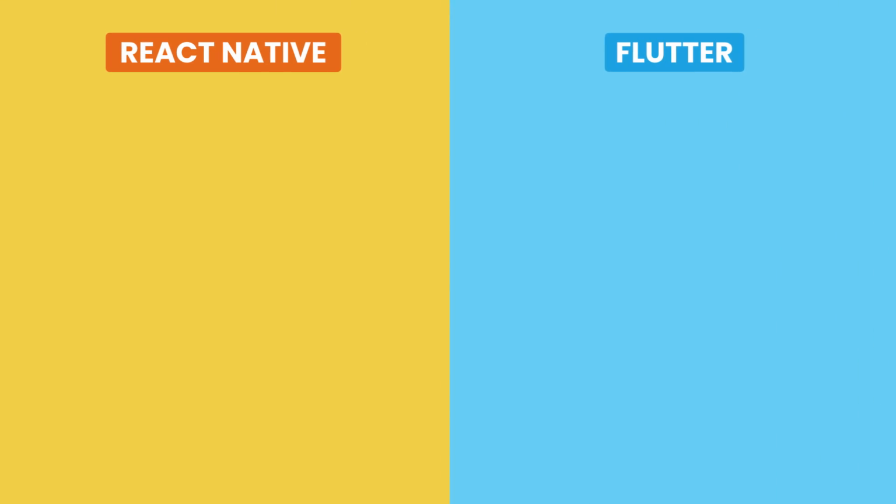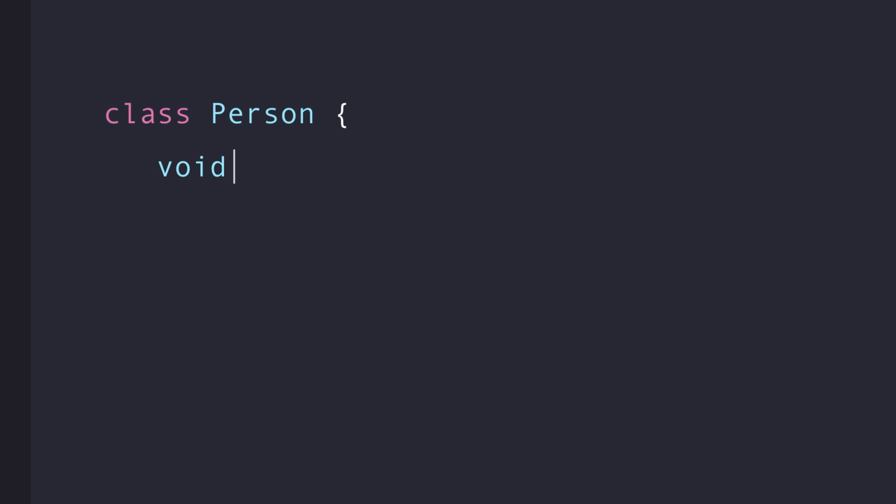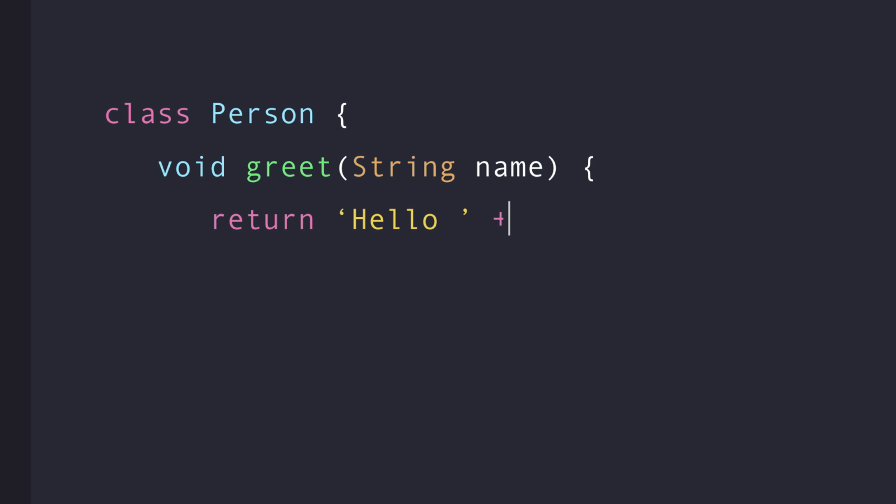Now, in terms of programming languages, React Native uses JavaScript. So if you're a web developer and know JavaScript, React Native is the most straightforward path for you to get into mobile development. Flutter, on the other hand, uses Dart, which is a new object-oriented programming language created by Google. It's very similar to Java and JavaScript in terms of syntax. So if you know Java, JavaScript, or C#, you can quickly get up to speed with Dart. I think Dart is a beautiful language that has taken the best ideas from different programming languages.